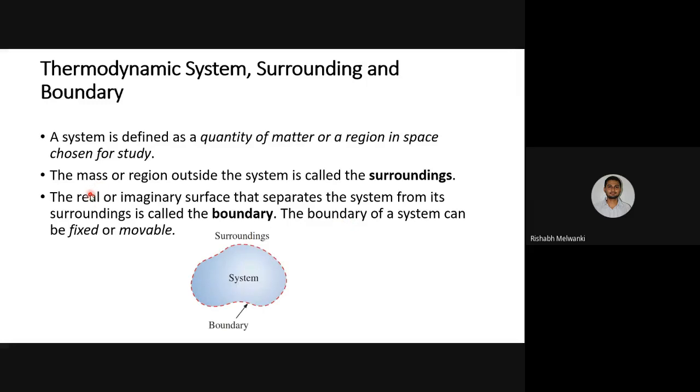So there are actually four types of boundaries. First one is real, second one is imaginary. Here this boundary is an imaginary boundary. Next type is either a fixed boundary or a movable boundary. We'll see examples of this. So basically, a region in space which we are selecting for study is known as the system, the region outside the system is the surrounding, and there is a boundary between system and surrounding.